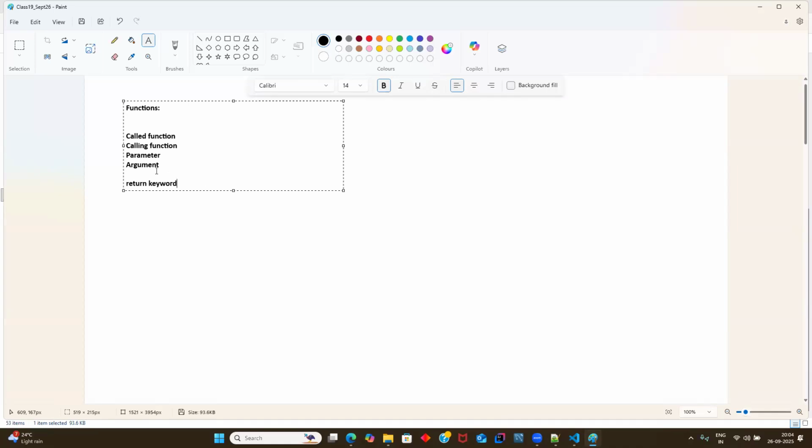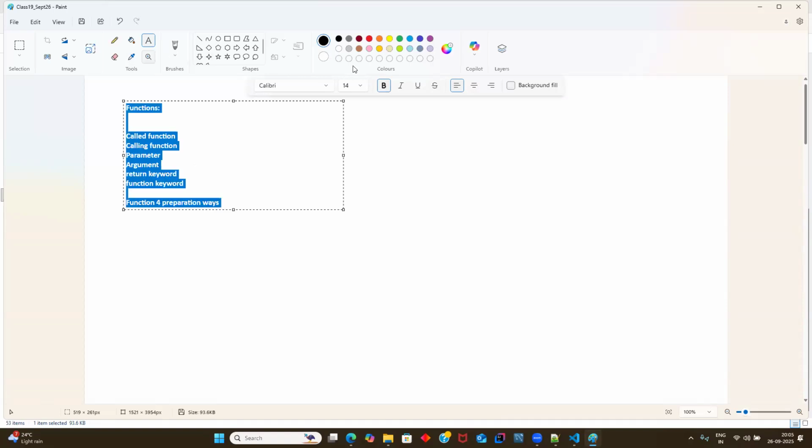Let me add the return keyword here itself. Not only return, I also explained the function keyword as part of functions. These are the topics I discussed, and also function preparation ways. One thing is still pending, I'll try to cover it today. There are a total of four preparation ways. I'll be summarizing these topics again today. So this is what we discussed so far.